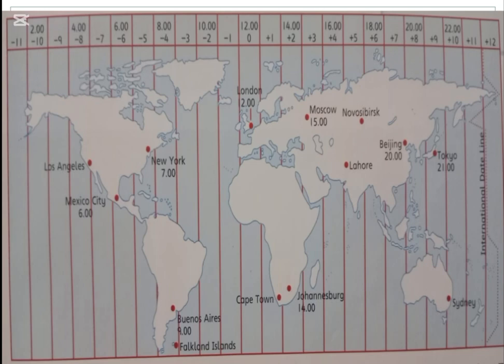Let's look on the map. Where is Mexico? Mexico is on plus 3. So if we add plus 3, it means in Mexico it is 3 p.m. And in question number 2, you have to start from 12, and this is your activity for today. You have to do it by yourself.